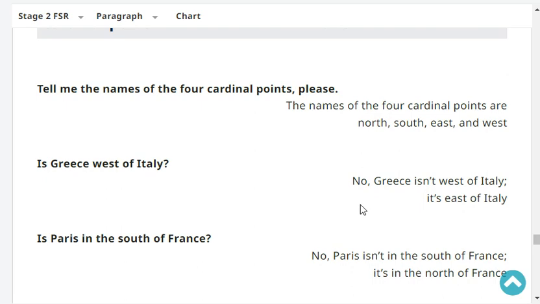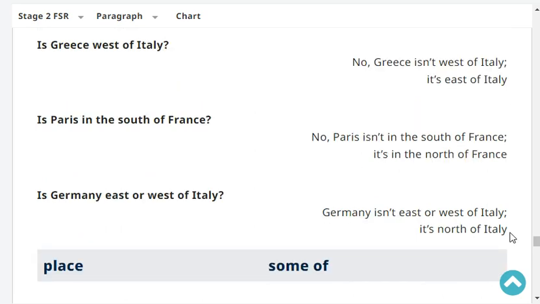Is Paris in the south of France? No, Paris isn't in the south of France. Okay, listen to the articles because it's important in English. No, Paris isn't in the south of France. It's in the north of France.